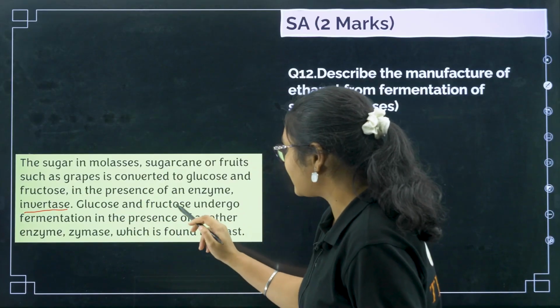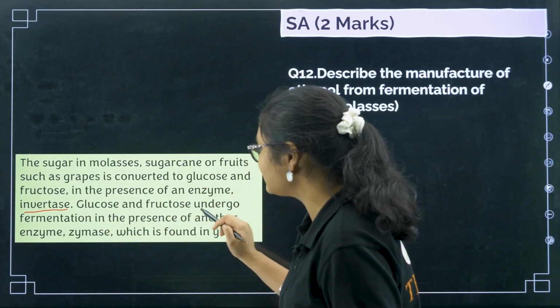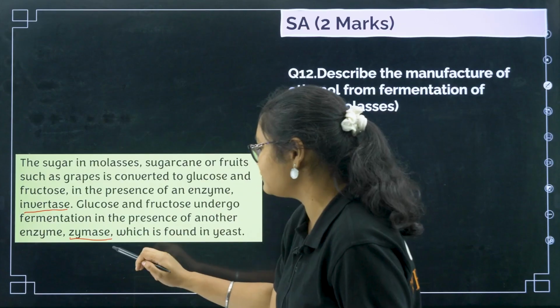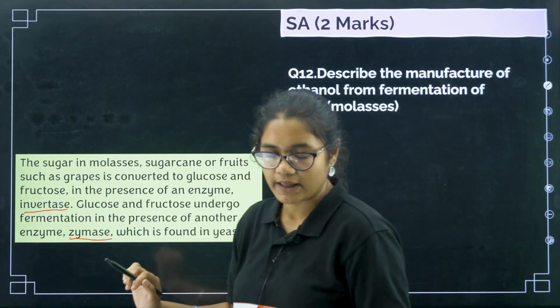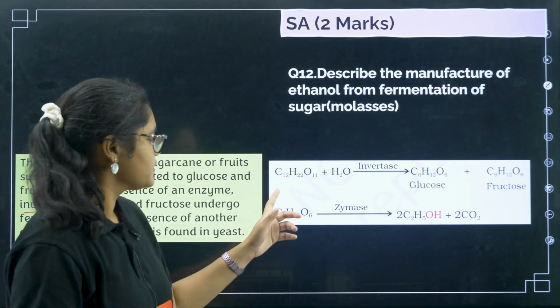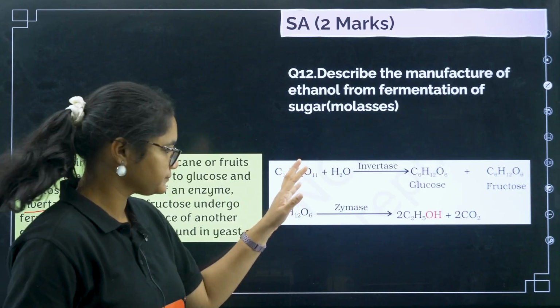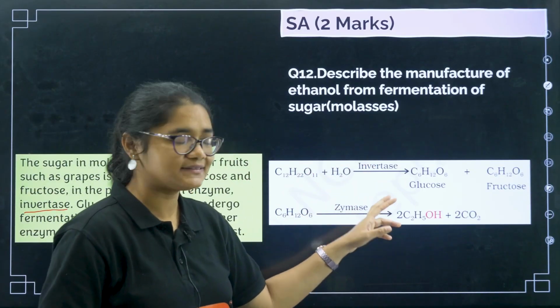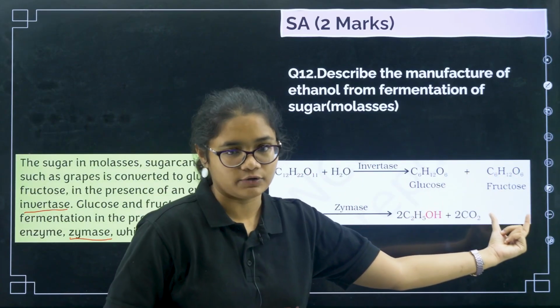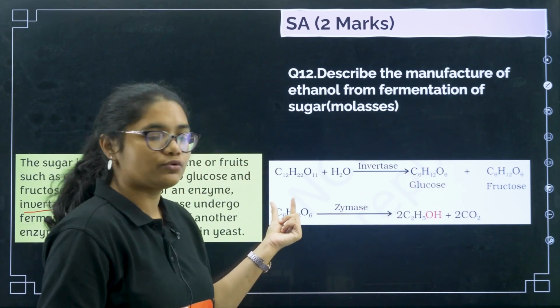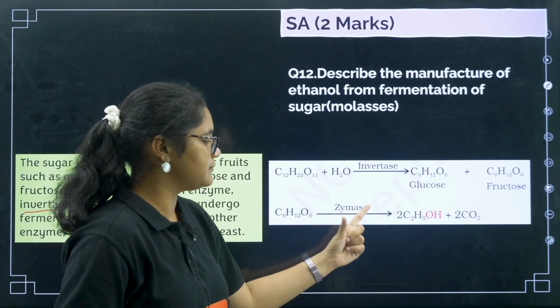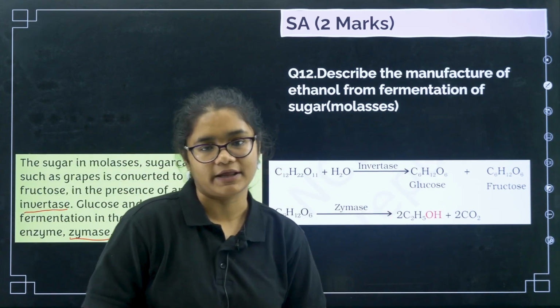Now glucose and fructose undergo fermentation in the presence of another enzyme, that is zymase, which is found in yeast. Okay, so now you can see the reaction here. First, this is sucrose, in presence of invertase gives you glucose and fructose. Now, you can take glucose or fructose, in presence of zymase giving you ethanol and carbon dioxide.